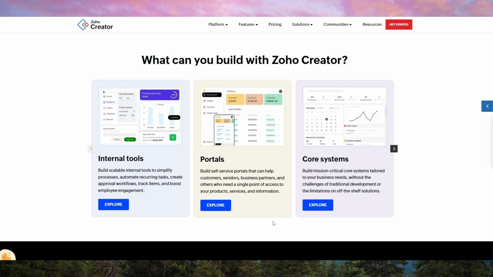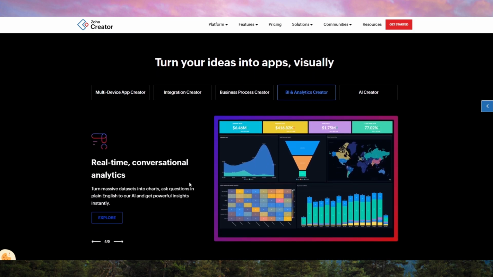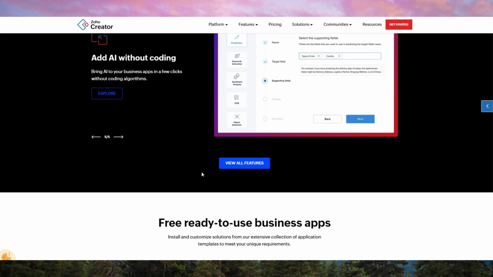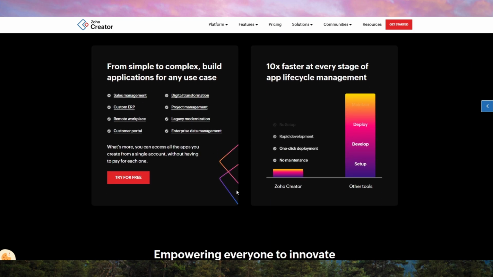for your business. Zoho Creator is a low-code app development platform designed to help businesses build custom applications without the need for extensive coding knowledge. It's perfect for small to medium-sized businesses and entrepreneurs who need to streamline their operations by creating tailored solutions such as CRM systems, project management tools, inventory trackers, or employee portals, all without hiring a full development team.